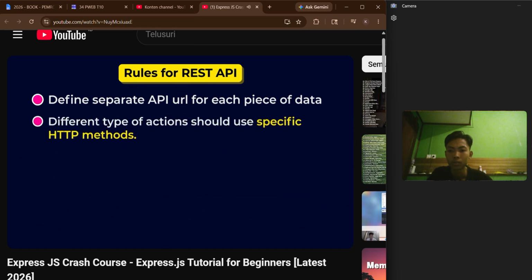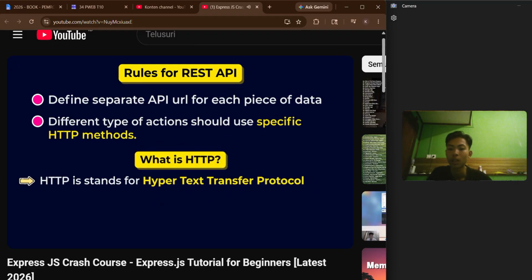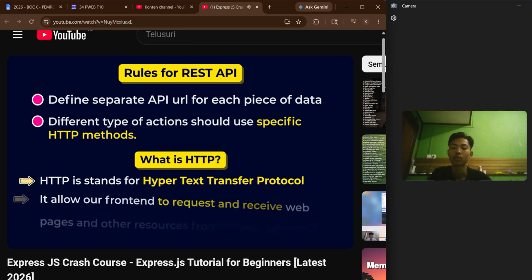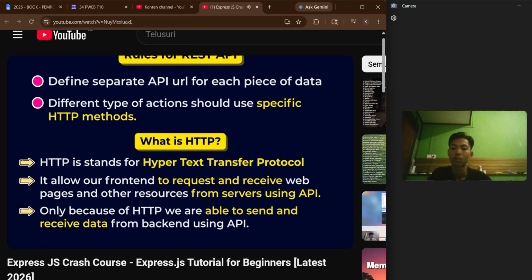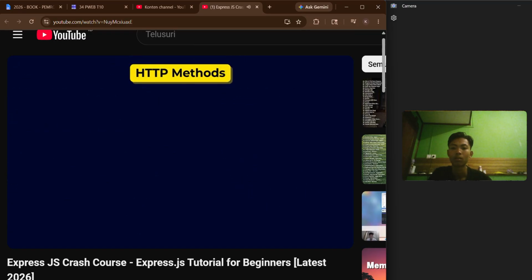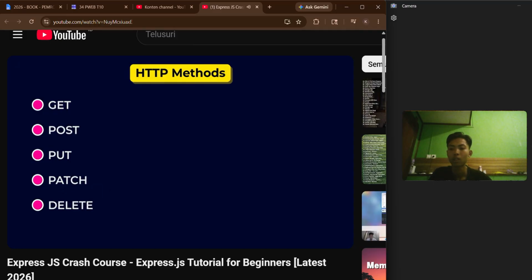Another rule is different types of actions like reading, adding, updating or deleting data should use specific HTTP methods. Now you might ask, what are HTTP methods? As we know, HTTP stands for Hypertext Transfer Protocol, and it allows our frontend to request and receive web pages and other resources from servers using an API. So only because of HTTP we are able to send and receive data from the backend using an API. Now this HTTP has 5 main methods: get, post, put, patch and delete. Let me explain these one by one.